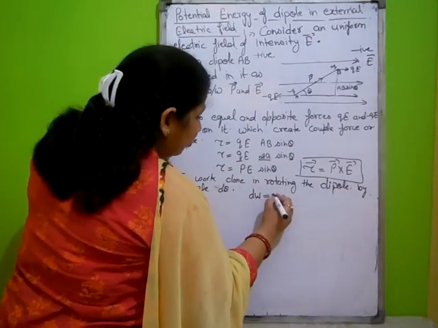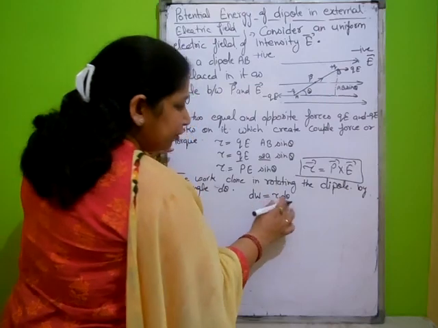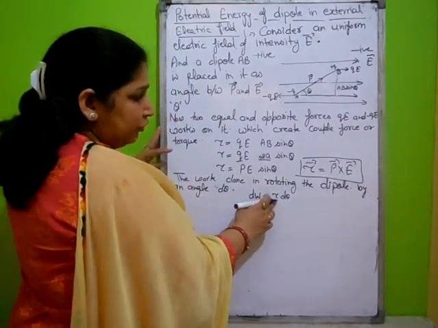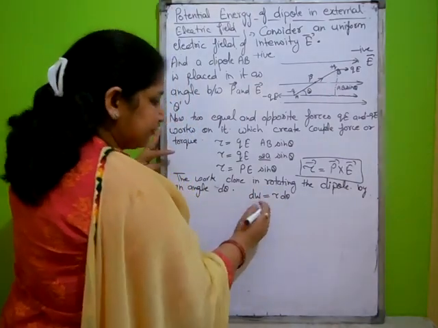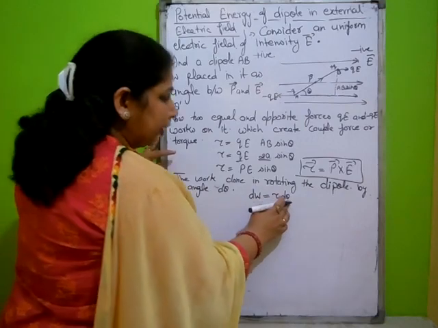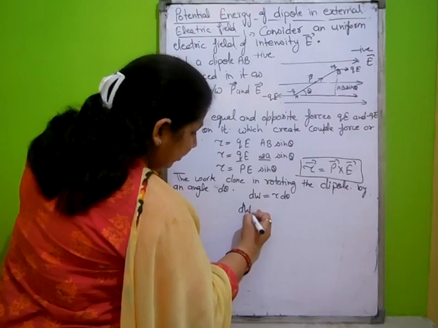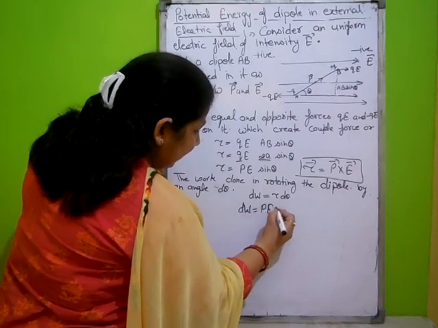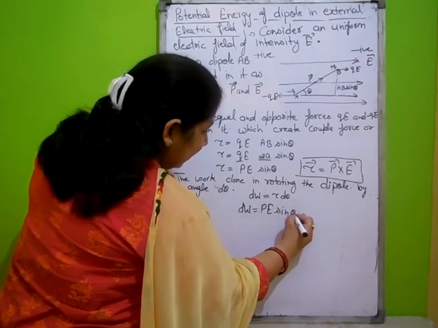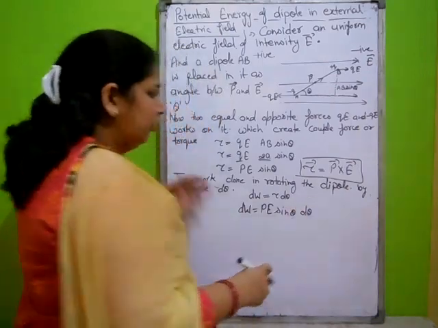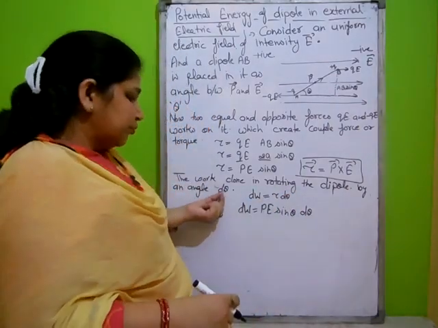dW is equal to tau d theta, force into displacement. This is the angular force, so we will write angular displacement. Work done is equal to torque into d theta. Put the value of torque from above. dW is equal to pE sin theta d theta. This is the work done on rotating for a small angle.